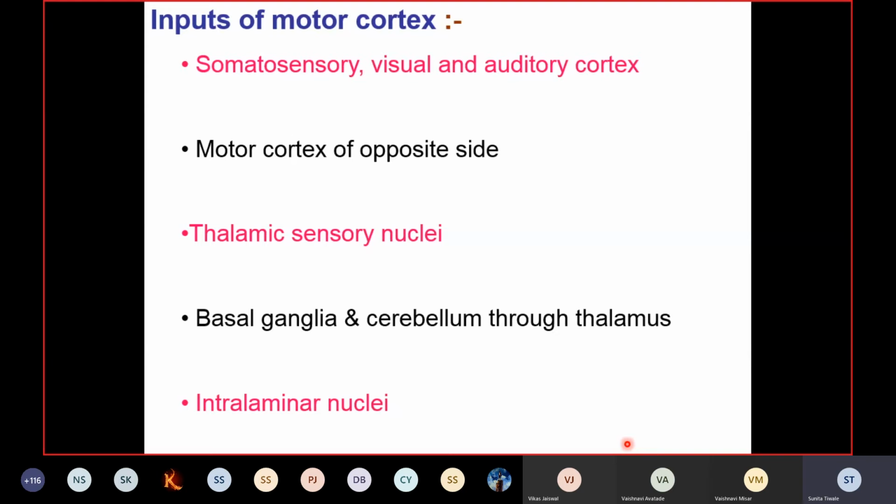And these impulses are responsible for what you call the diffuse alerting effect on the cerebral cortex. So the cerebral cortex is kept alert by the intralaminar nuclei, which are sending signals from the reticular activating system. So these are the main inputs of the motor cortex.